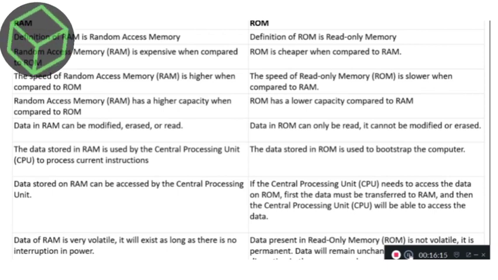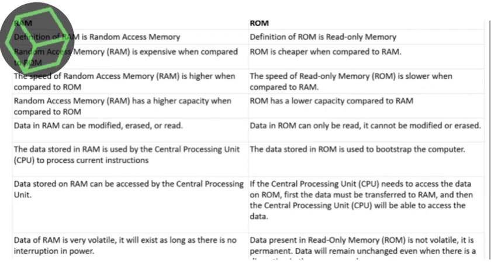Data stored on RAM can be accessed by the central processing unit, whereas if the central processing unit needs to access the data on ROM, first the data must be transferred to RAM and then the CPU will be able to access the data.